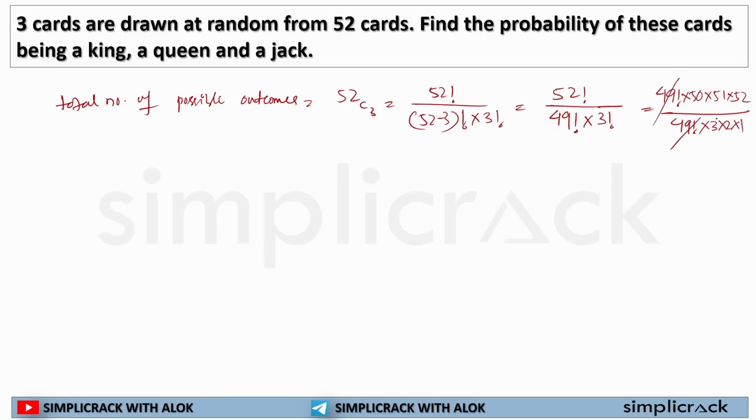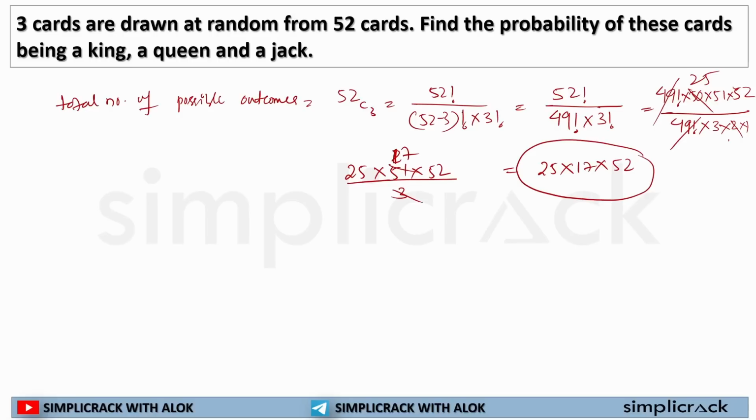49 will cross out. 3 into 2 is equal to 6, 2 can be crossed as 25. So my total outcome is 25 multiplied by 51 multiplied by 52 divided by 3. Now if I solve this, I'll get 17 as the answer. So my total number of outcome will be 25 multiplied by 17 multiplied by 52. This is my total number of outcome.